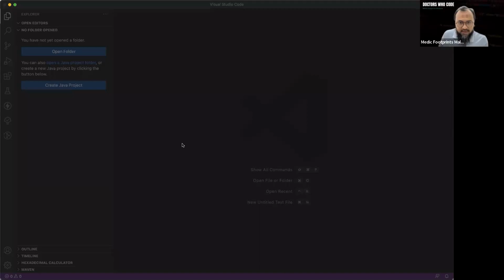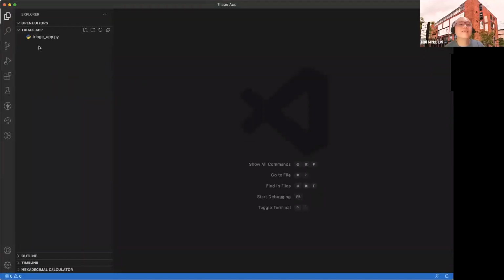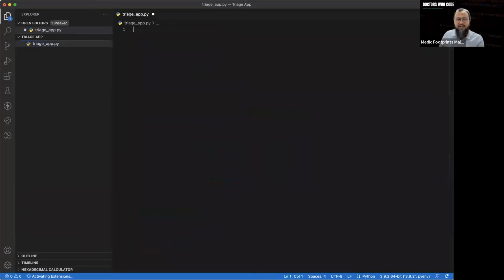Never mind, just create a new folder here on the desktop. Okay, here I've opened a folder. Triage app. Okay, alright. So just delete it.